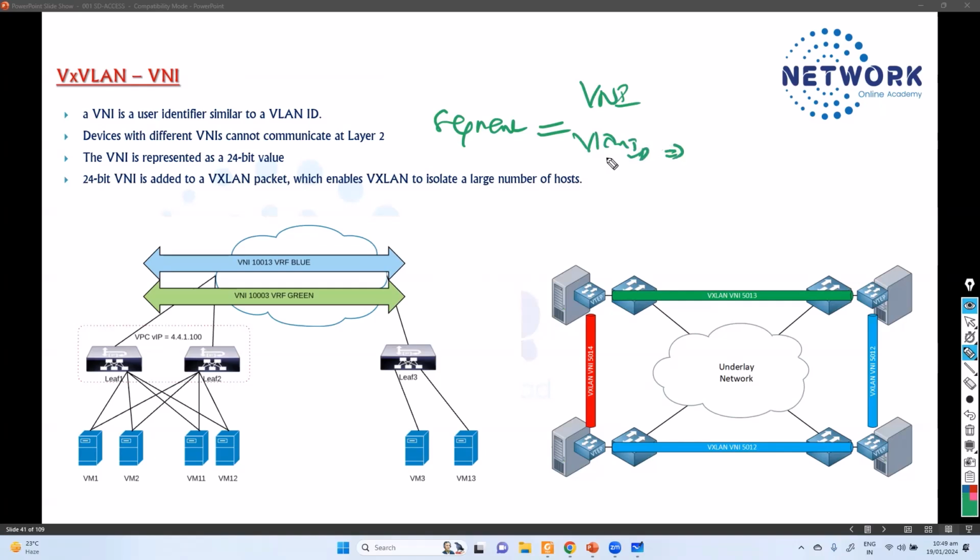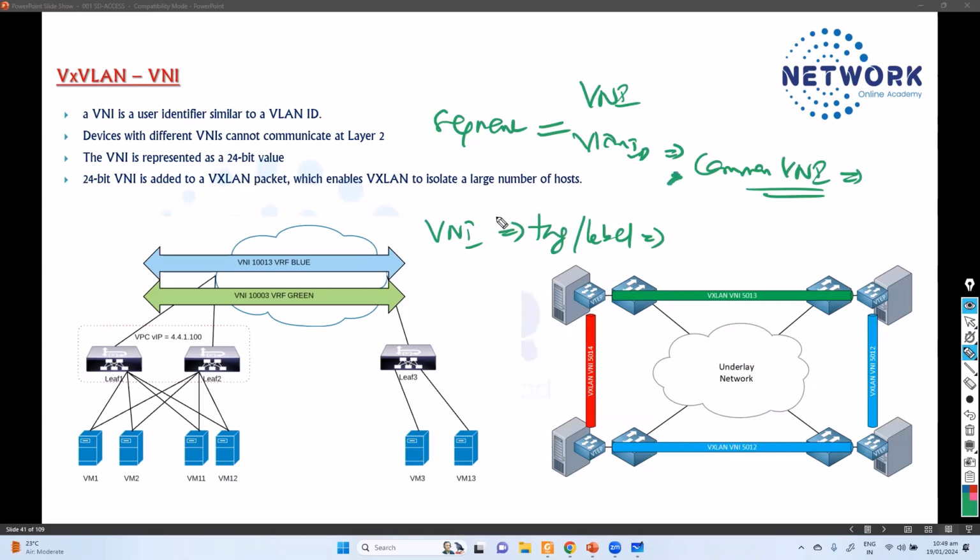But here also the devices which are having the common VNI can share the information. So here the VNI acts as a tag or a label, just like the VLAN ID, which is going to differentiate from one segment to another segment.